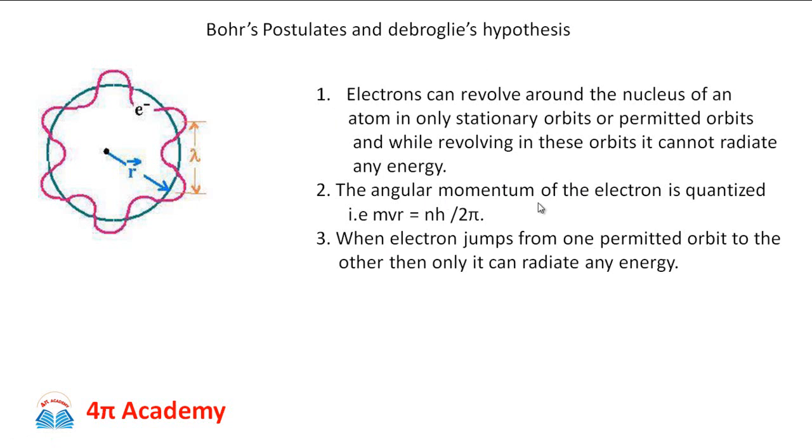So de Broglie's hypothesis of matter waves gives a theoretical justification for these three postulates for the first time. As per de Broglie's hypothesis, when an electron, which is a particle, is in motion, there should be a matter wave associated with it.